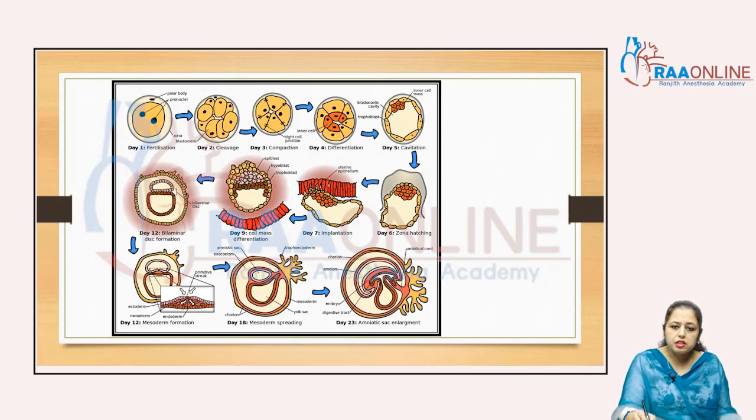The cell mass differentiates, the trophoblast cells get flat, and hypoblast and epiblast are formed. Then the late blastulation stage, and gastrulation starts here. Neurulation follows, endoderm, ectoderm and mesoderm are formed, mesoderm spreads, the chorionic extra embryonic membrane is formed, and the amniotic sac enlarges.